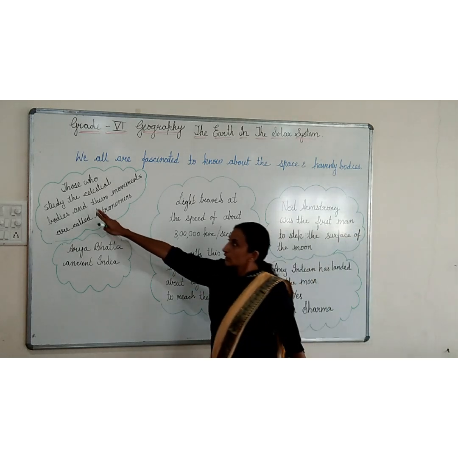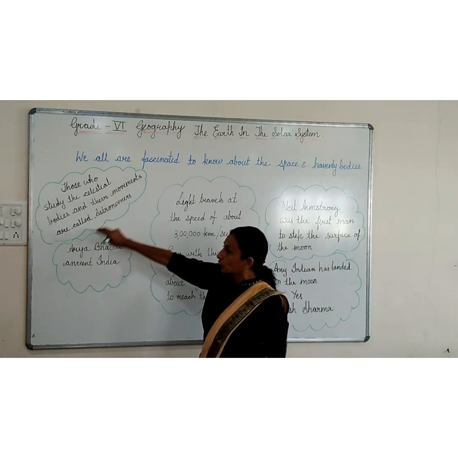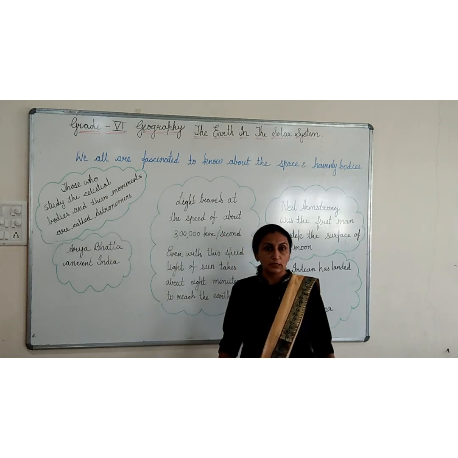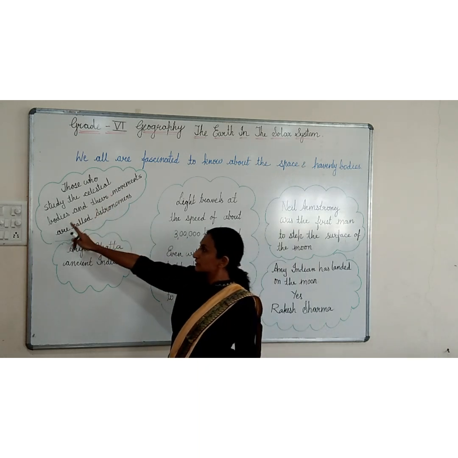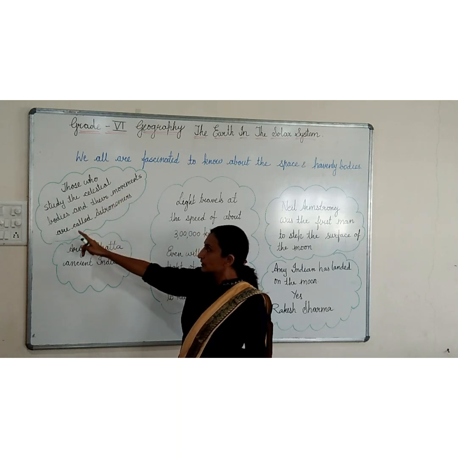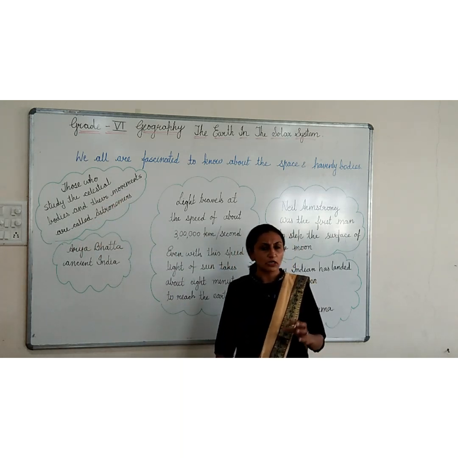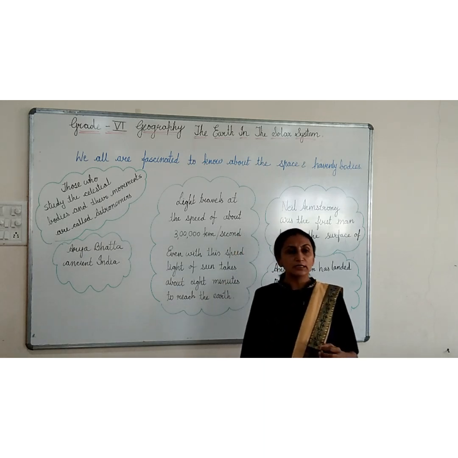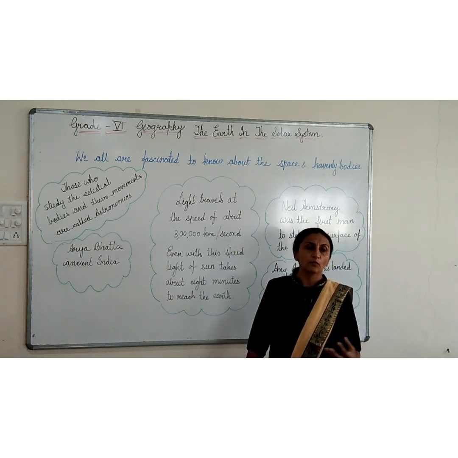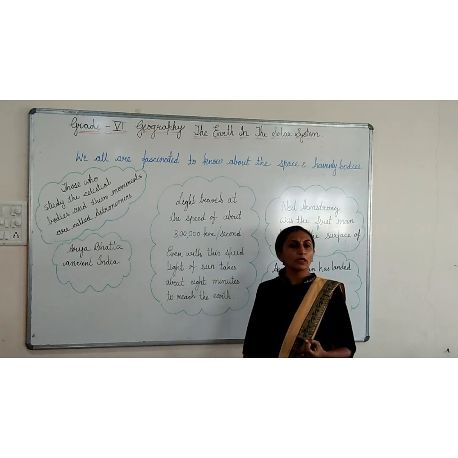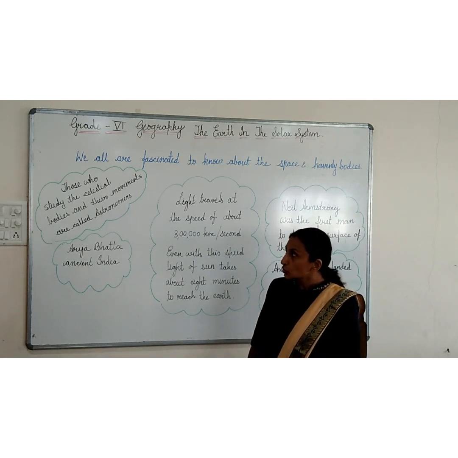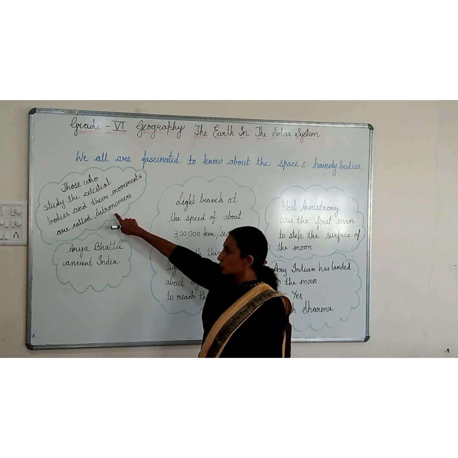Those who study the celestial bodies and their movements are called astronomers. They are continuously studying the celestial bodies, how they are moving, what time they take for moving, and all those things. Those persons are known as astronomers.